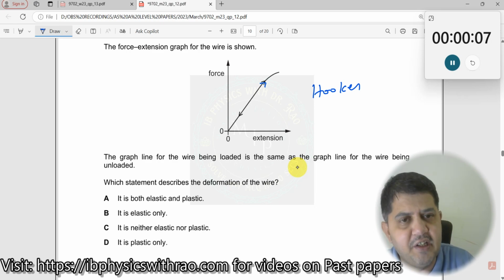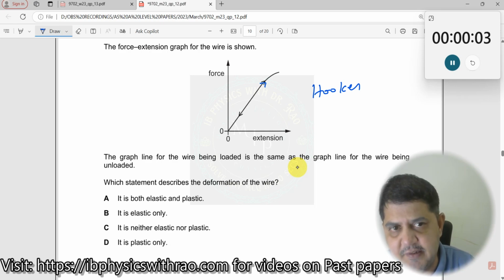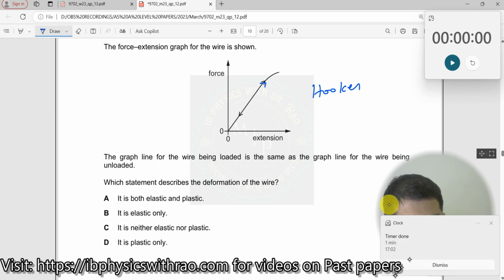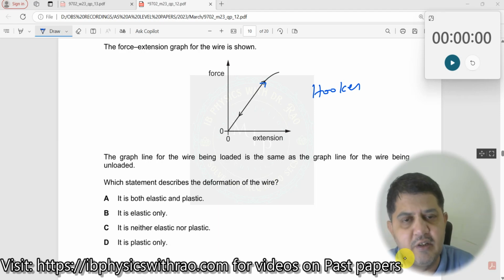No. If it is only elastic, what does it mean? It obeys Hooke's law. If it is only plastic, it means it does not obey Hooke's law. If it is both elastic and plastic, what will happen? It will obey Hooke's law, but at the same time, when you remove the load, it will not come back to its original point. So therefore, it is not plastic.